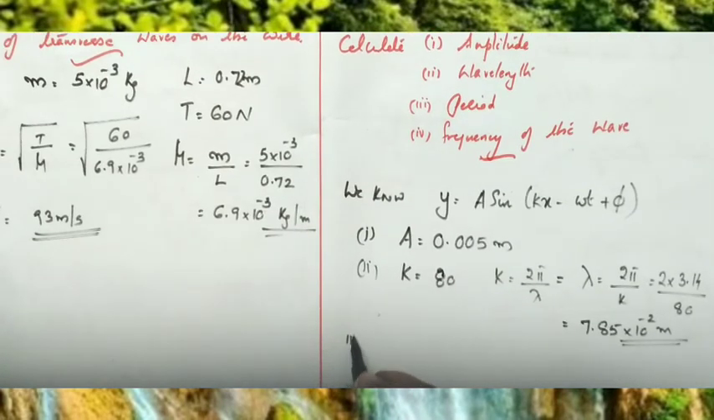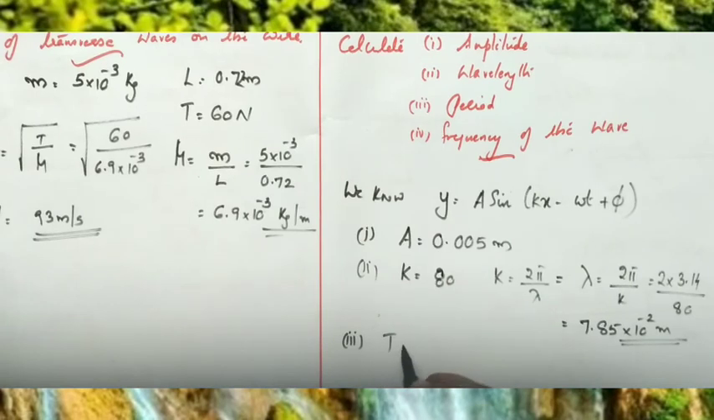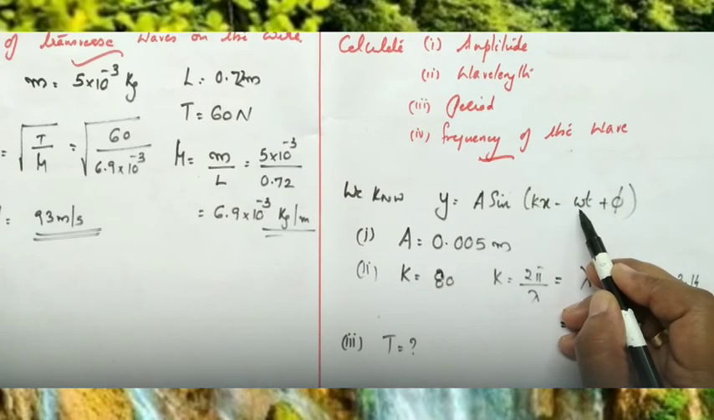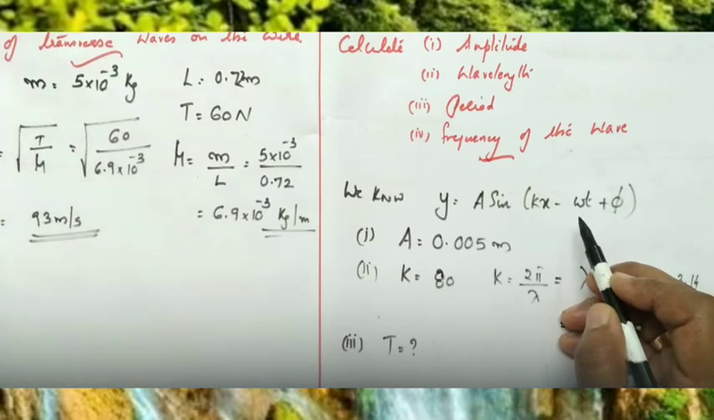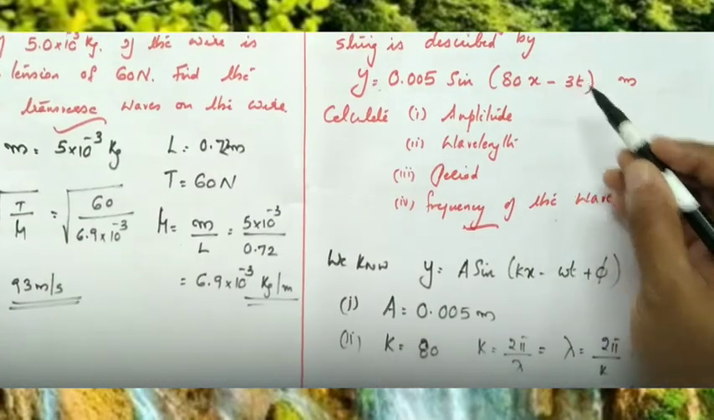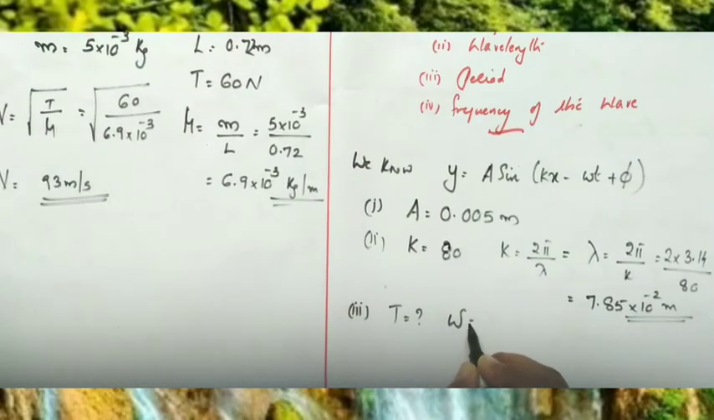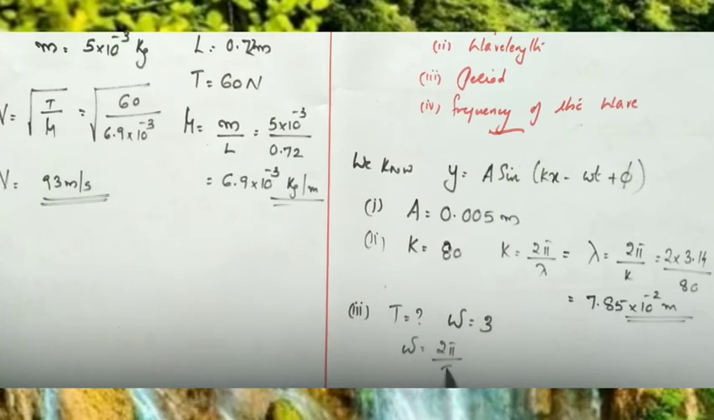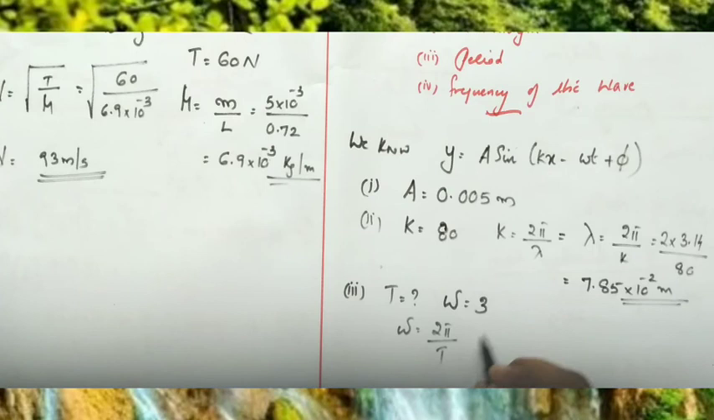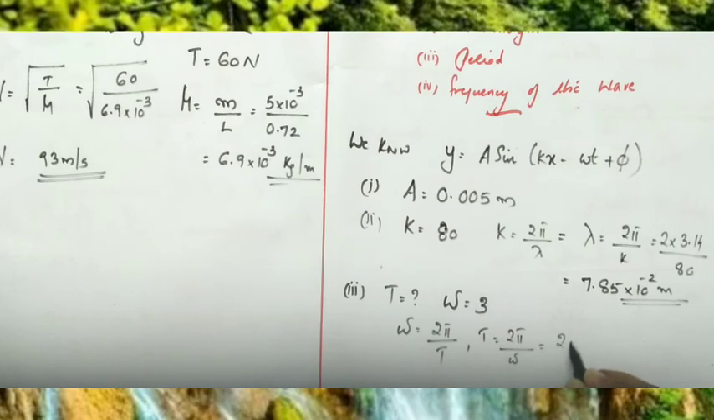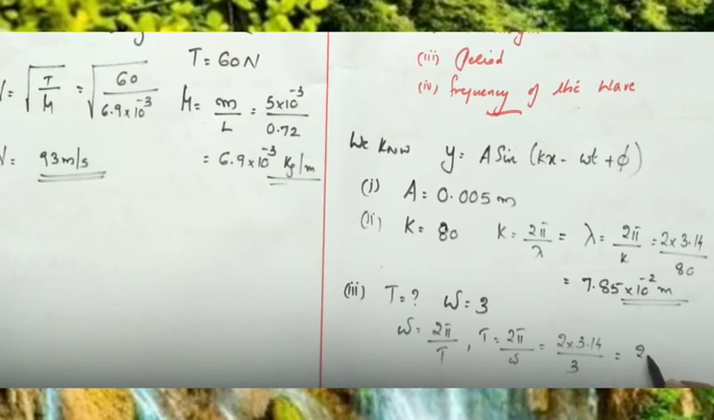Now, third one, we have to find out the time period. Here we know omega. What is omega here? In the given equation, omega equal to 3, isn't it? So we have omega is equal to 3. Omega is equal to 2 pi by T, no? The relation angular frequency omega equal to 2 pi by T. Directly we can write T is equal to 2 pi by omega, or 2 into 3.14 divided by 3. And after simplification, you will get the time period as 2.09 seconds.